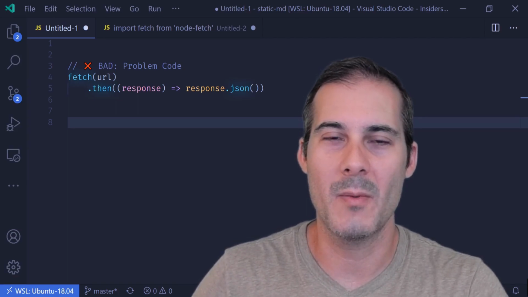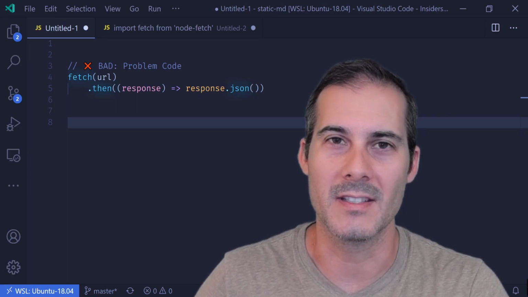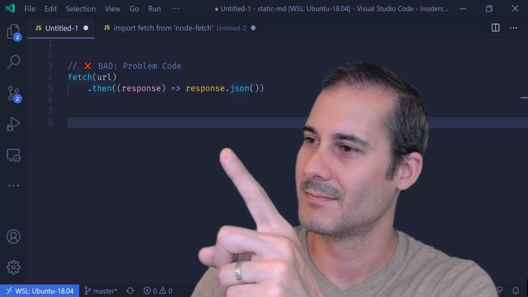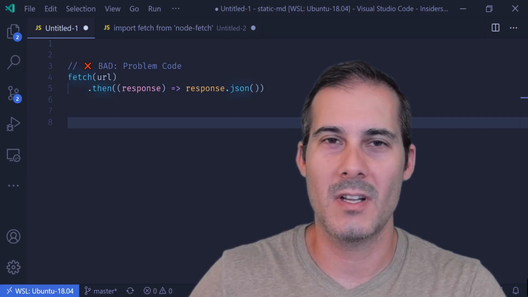Today we'll be looking at a common anti-pattern with fetch. This is code that I've even written myself and I continue to see across multiple code bases. I'd say there's a pretty good chance that you've run across code that looks just like this. In this video I'd like to go over why I think this code is problematic, as well as my solutions.